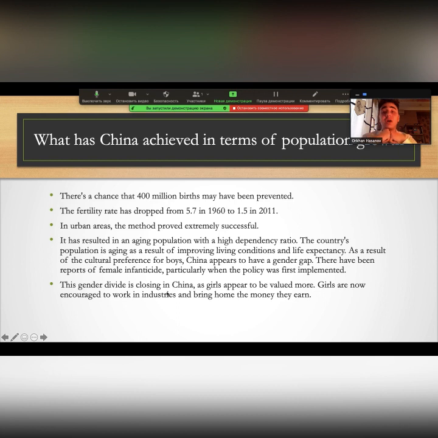What has China achieved in terms of population growth? There is a chance that 400 million births may have been prevented. In urban areas, the method proved extremely successful. The fertility rate has dropped from 5.7 in 1960 to 1.5 in 2011, and so on.